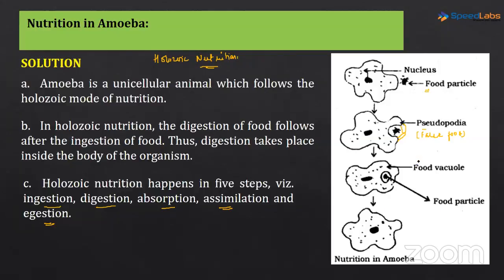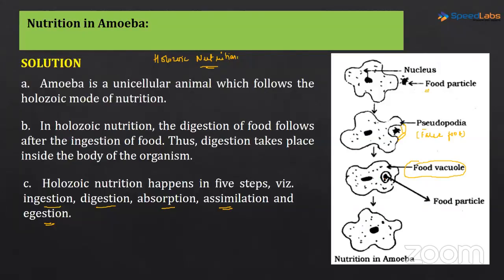Now what has happened? See here, we can see a structure called a food vacuole. So this is a bag, this is a vacuole which is containing the food particle. Now eventually what happens, this is just the first step of the process of holozoic nutrition which has happened, that is ingestion. Now next is digestion.